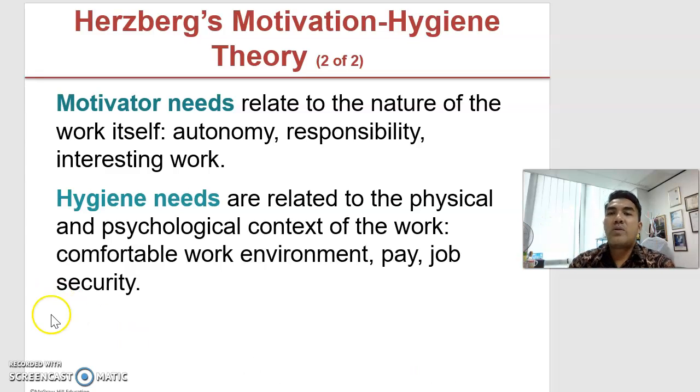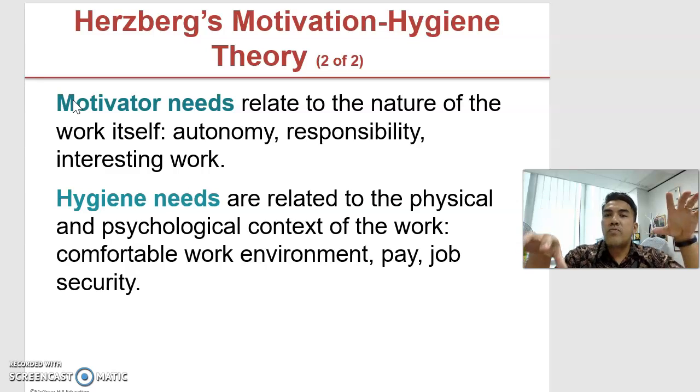But when we talk about motivator needs, these are the factors that we as managers need to focus on. Sometimes when we give them a little bit more responsibility, they become more motivated. When we give them autonomy to do the job in the best way possible, as they know how, and we give them all the room to handle this particular job, this will get them motivated. And so these are Herzberg's two-factor theory of motivation.